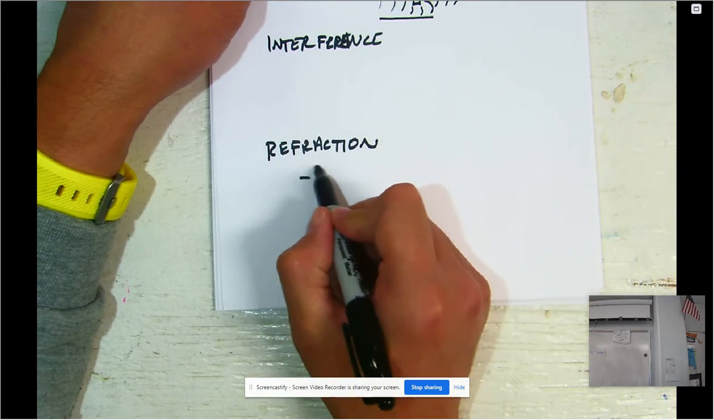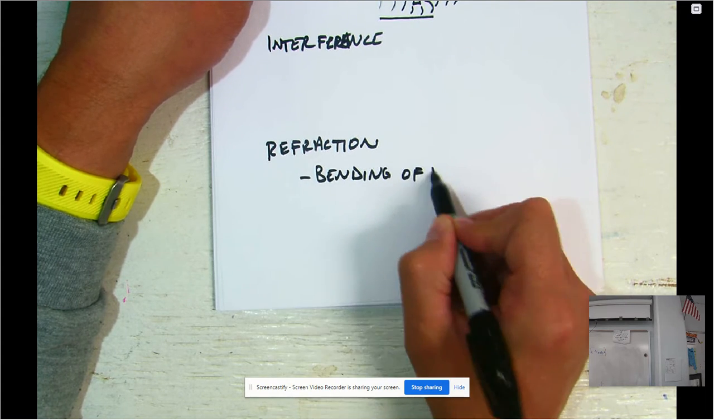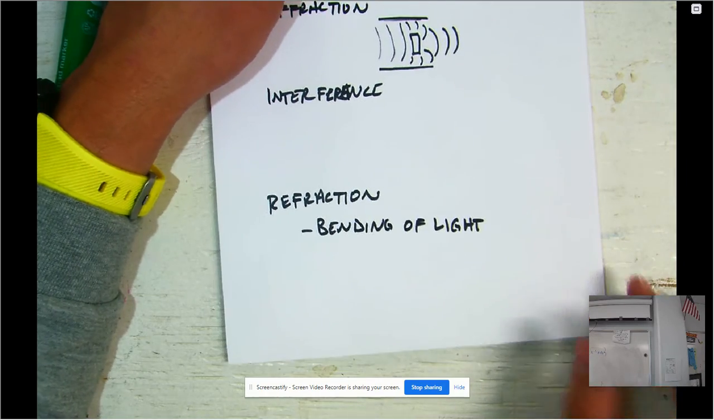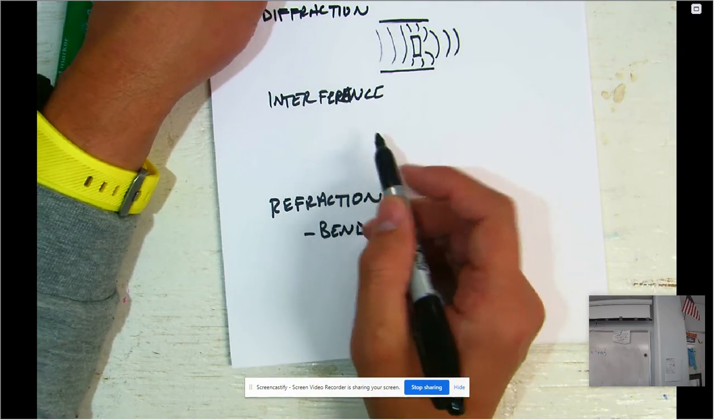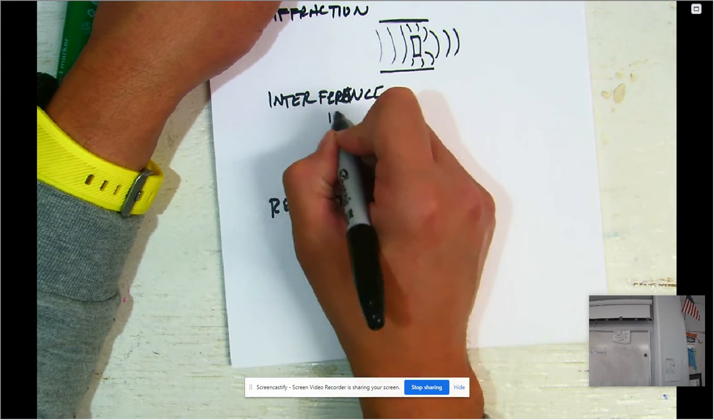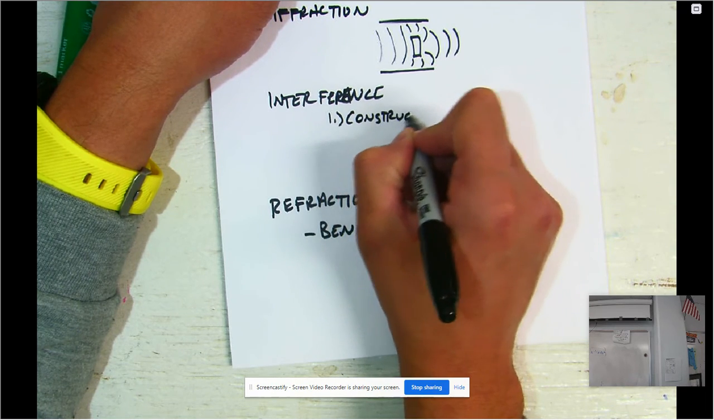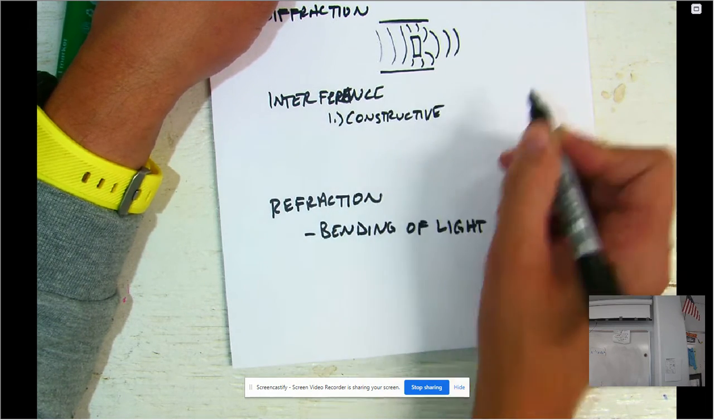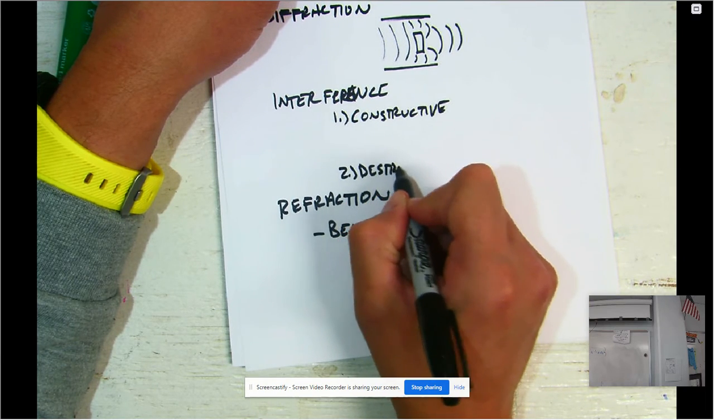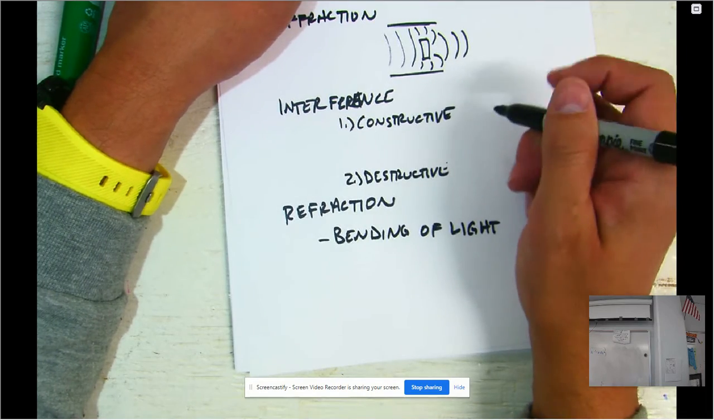Refraction is bending of light. And then interference is the big one that we want to focus on. There's two types of interference. There is constructive, and then there is destructive. So constructive interference and destructive interference.